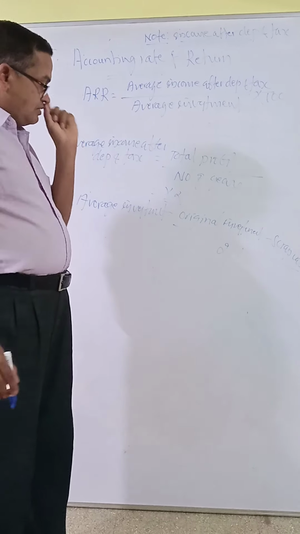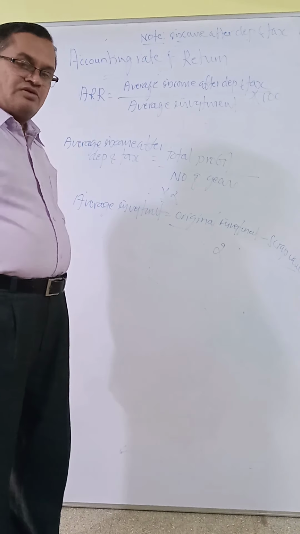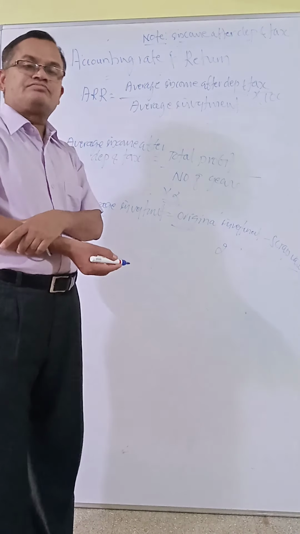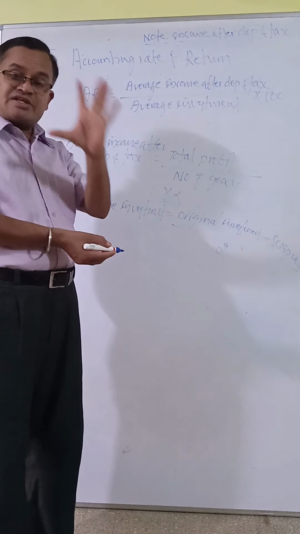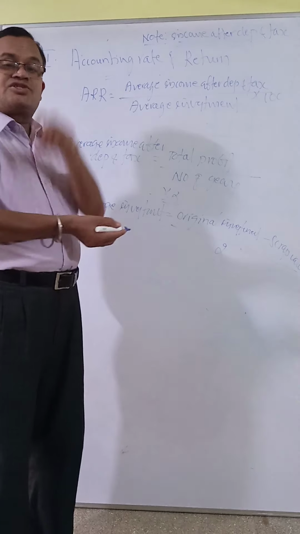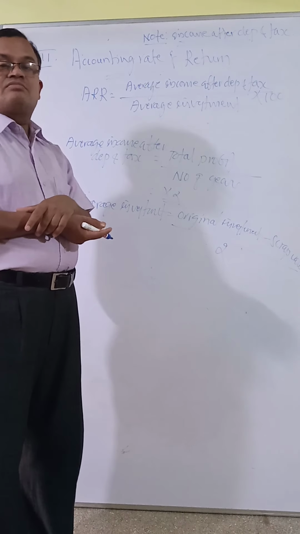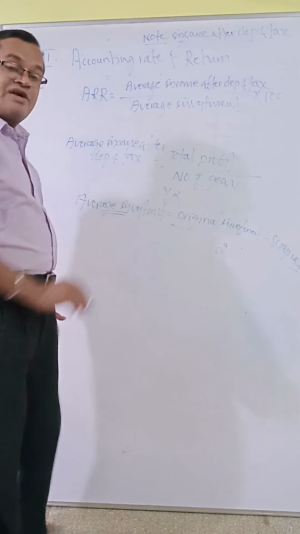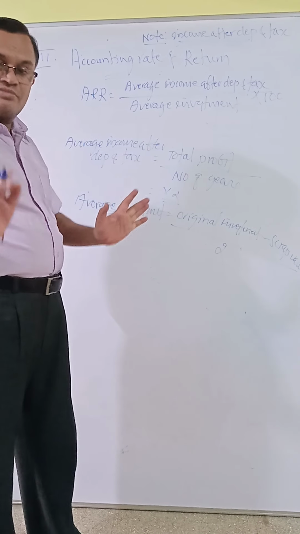That is called average investment. See, if in the question additional working capital is given, or scrap value is given, then the calculation of average investment is different. It depends on the question.